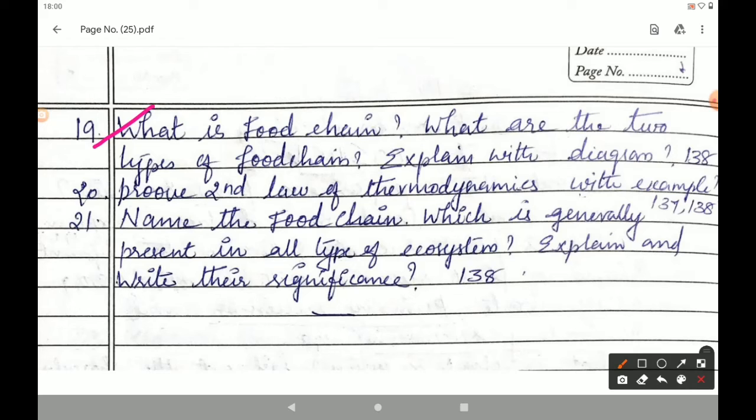The next question, 20th question. Prove second law of thermodynamics with example. Page number 137, 138. Under the heading second law of thermodynamics subheading, come to the fourth line.